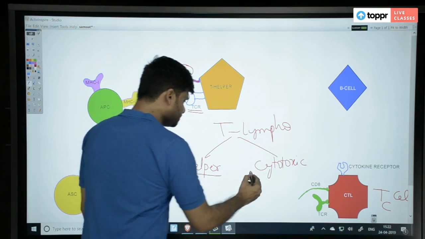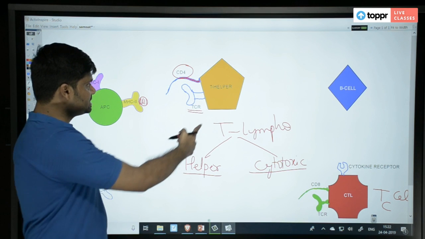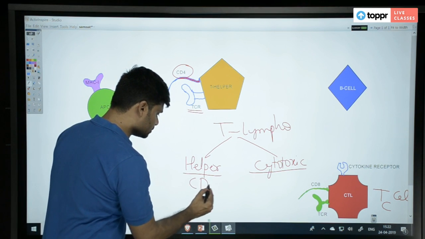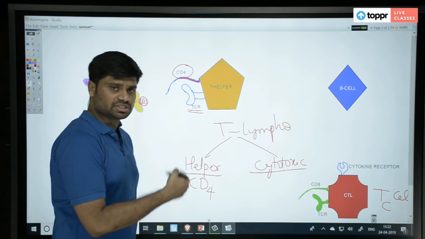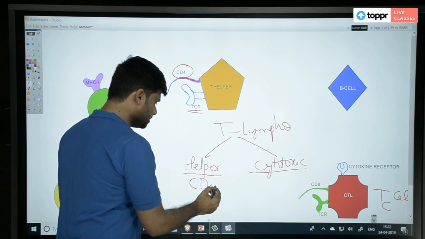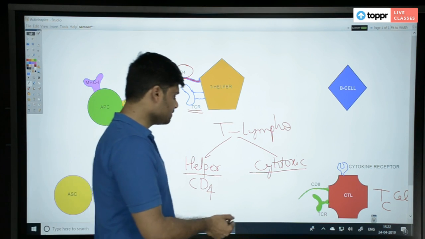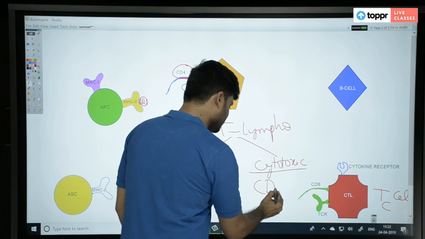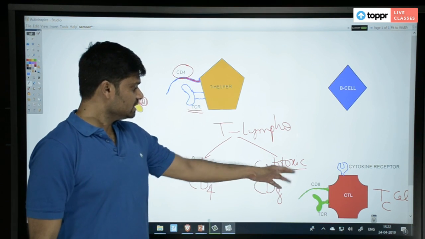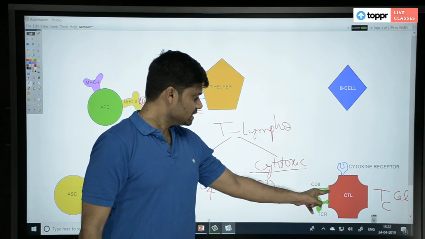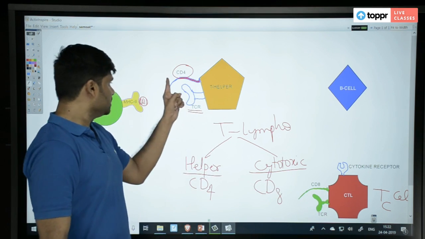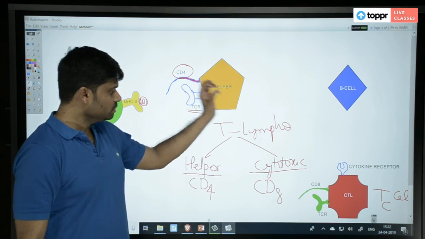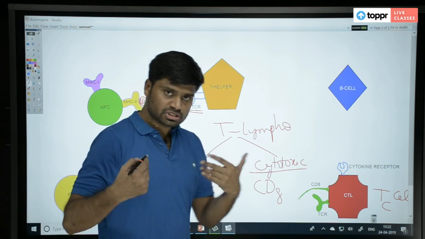The difference between them is that helper cells have CD4 molecules on their surface. CD means cluster differentiation, cluster differentiation factor 4. That's the name given to it. It looks different from CD8, whereas cytotoxic cells have a CD8 molecule. CD4 is different from CD8. That is how they both are different. Of course, their functions are also different.